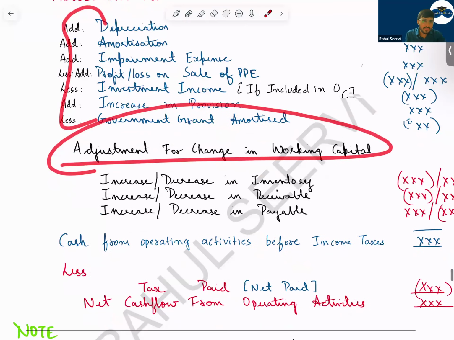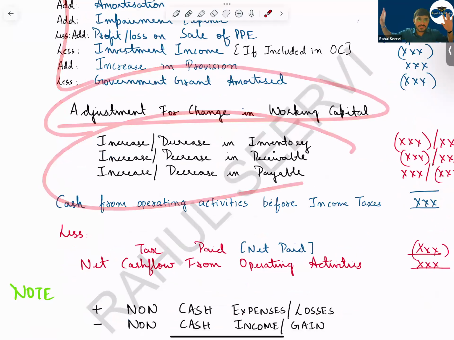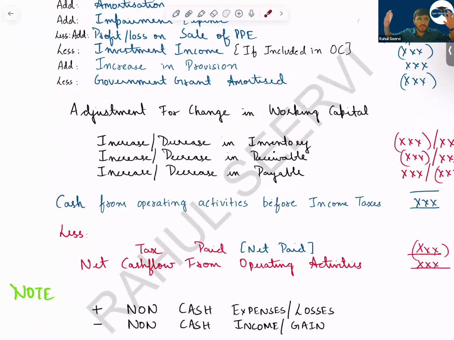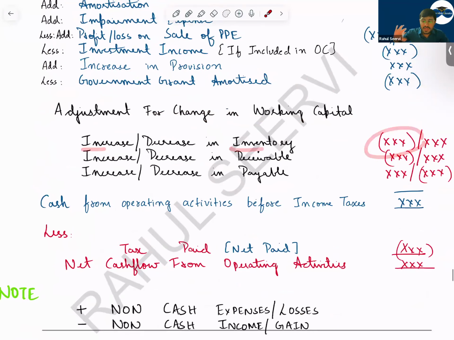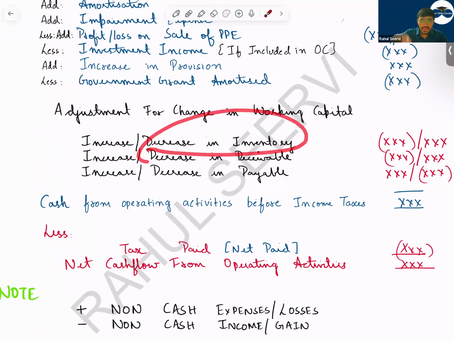Then, sir, adjustment for change in working capital. How do we calculate this? The closing balance sheet and opening balance sheet will be given. Closing and opening, so compare the amount. You will get the previous year closing and this year closing. Compare. If I say increase in inventory, you will reduce it. Why? If your inventory is increasing, the assumption is what? We pay the cash and purchase it. So cash will reduce. So decrease in inventory: if my inventory is decreasing, that means we are selling it. If we are selling, cash will come in, so we add it.